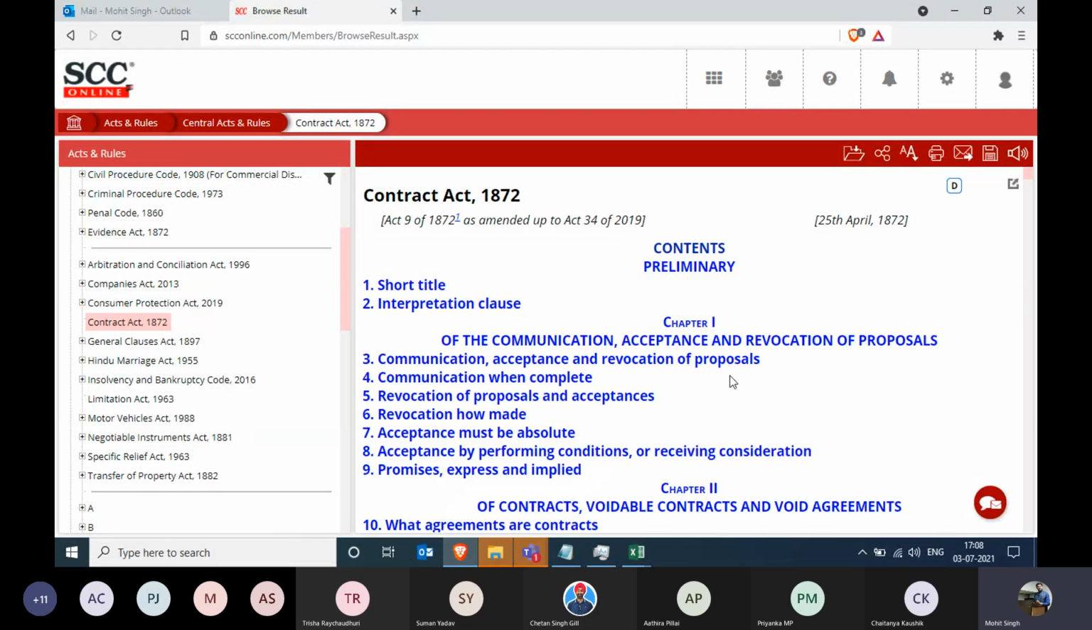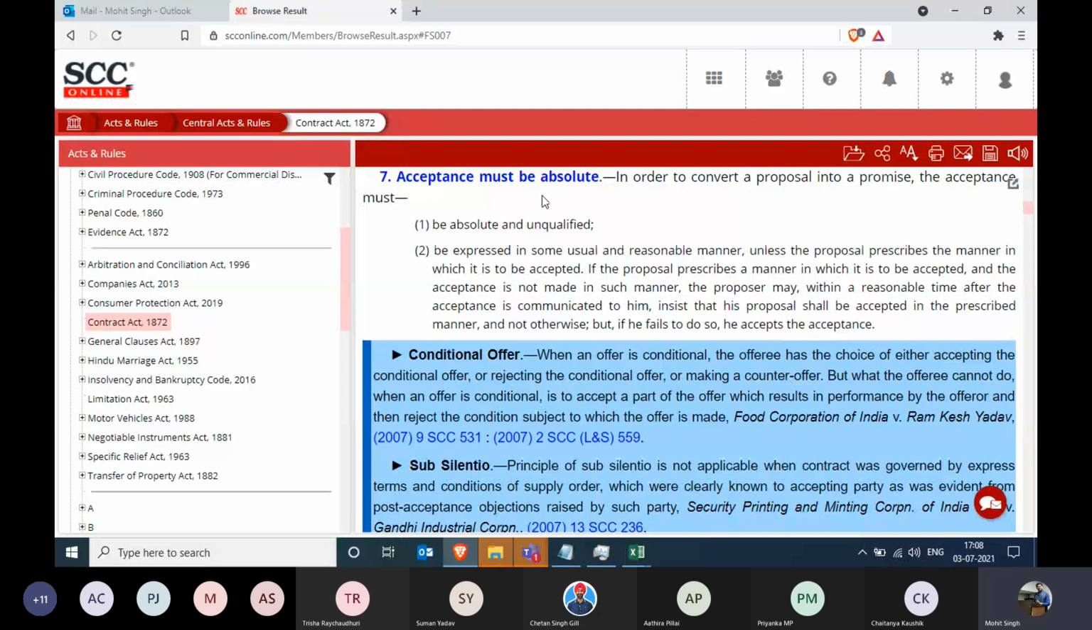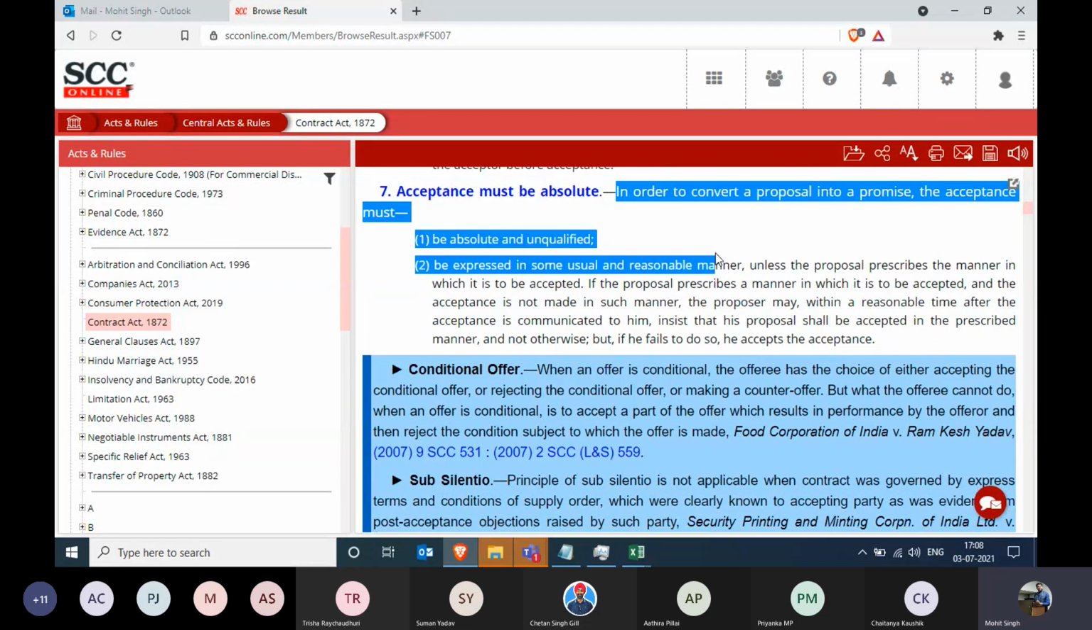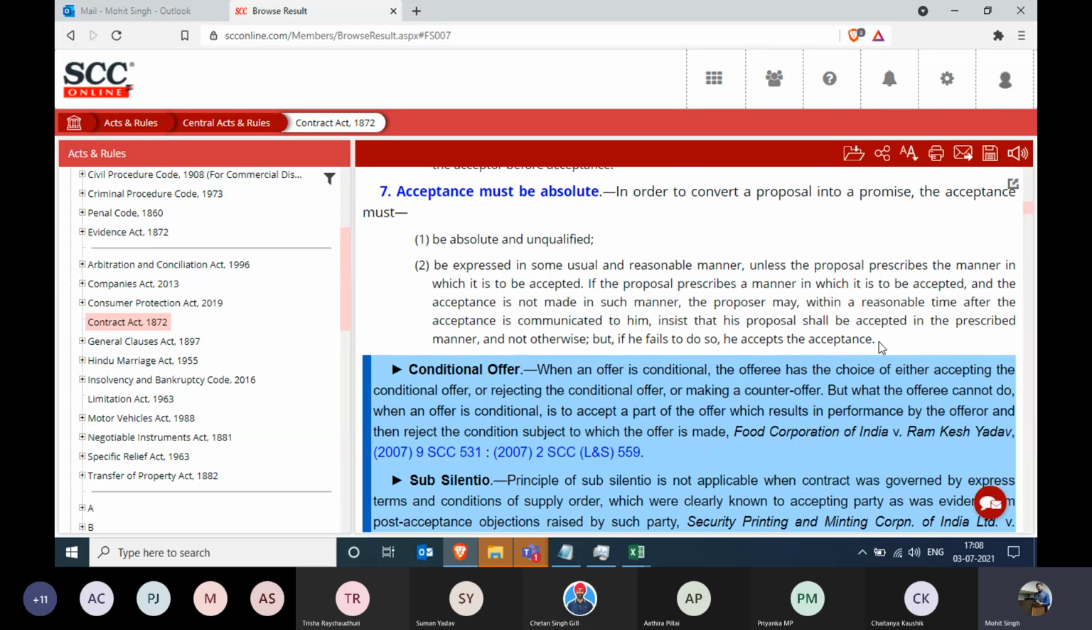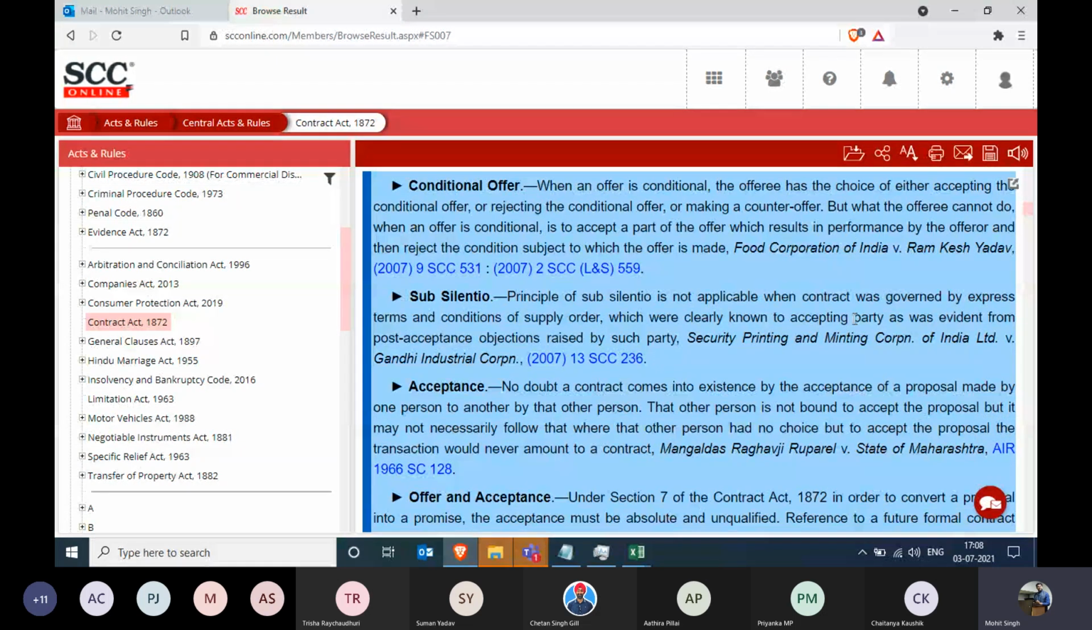But the main thing which has been added recently is that for each and every section of the central acts, we have started giving you the comments from the editors of Eastern Book Company. For example, if I click on any one of these, there you go. Section 7 of Contract Act. It says acceptance must be absolute, and this is the original bare act information coming towards you. Over here, in the blue color information, this information has been coming from the editors.